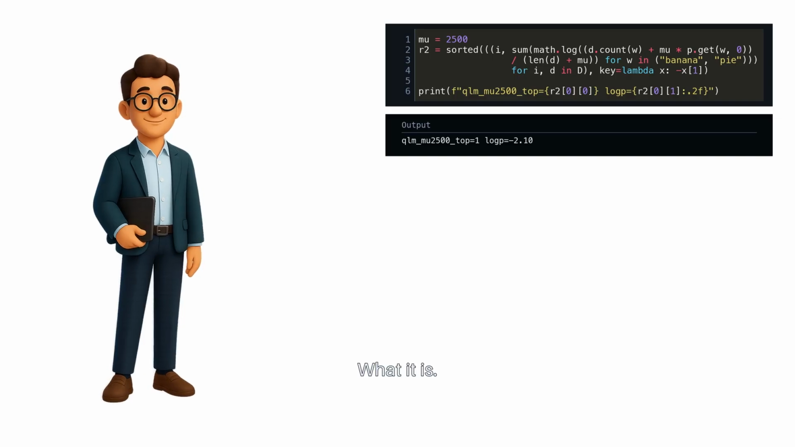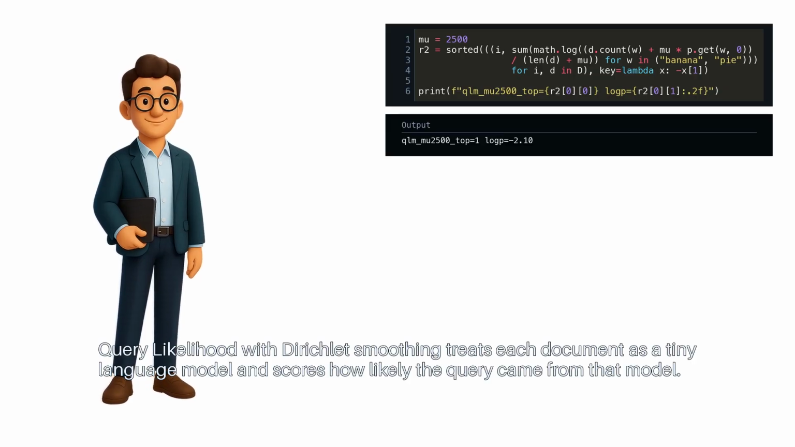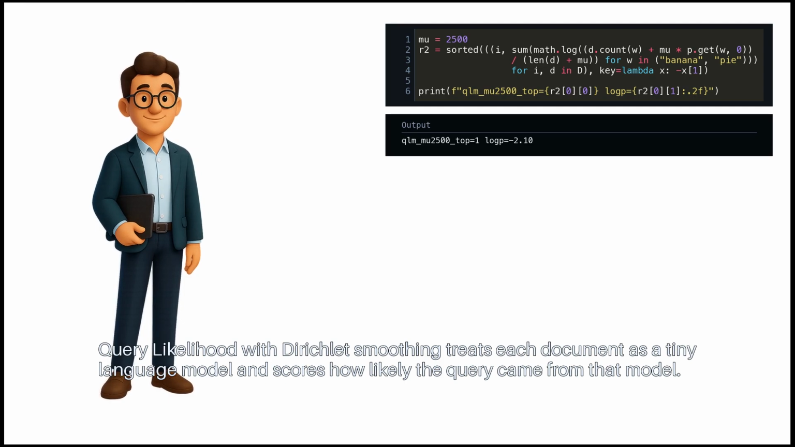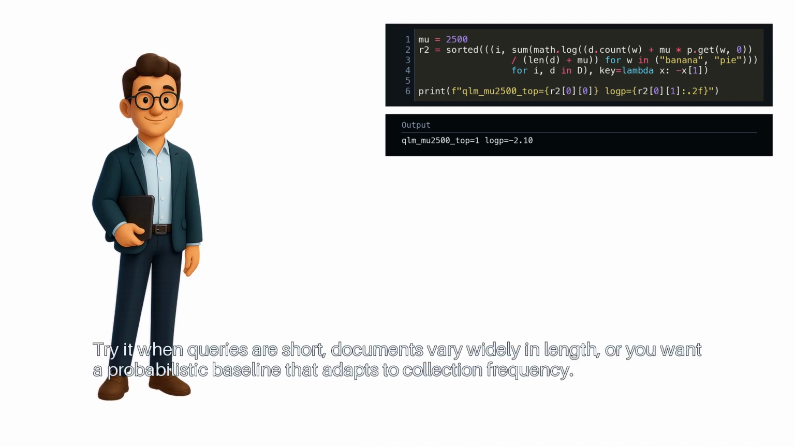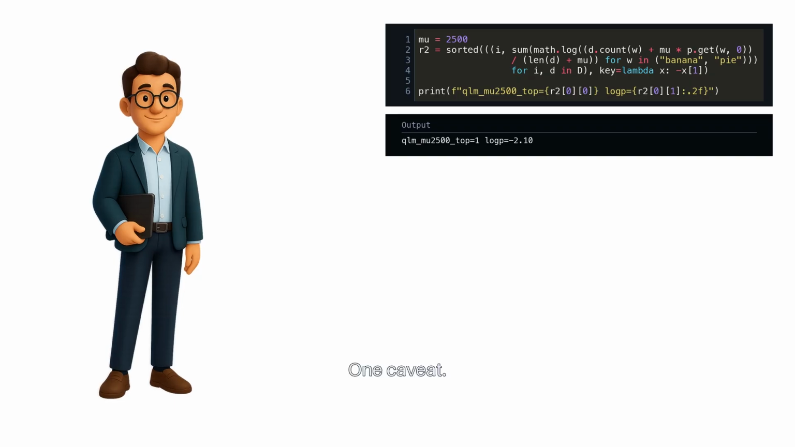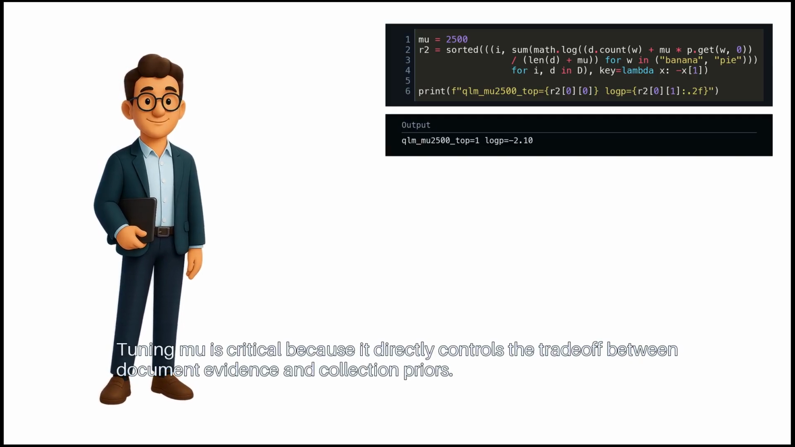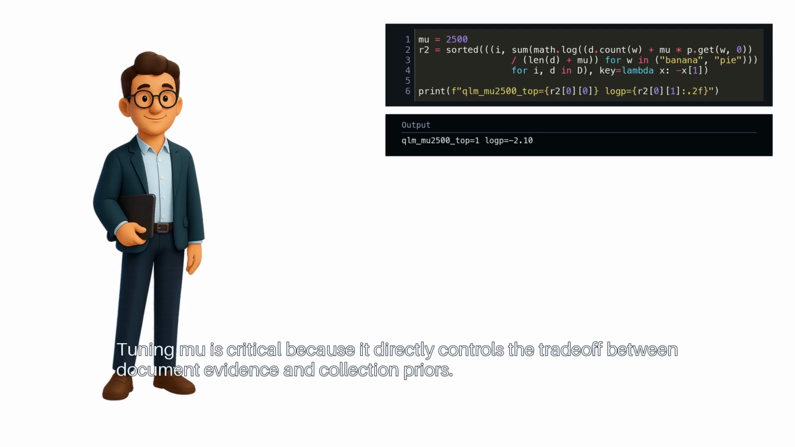Recap. What it is: query likelihood with Dirichlet smoothing treats each document as a tiny language model and scores how likely the query came from that model. When to use it: try it when queries are short, documents vary widely in length, or you want a probabilistic baseline that adapts to collection frequency. One caveat: tuning mu is critical because it directly controls the trade-off between document evidence and collection priors.